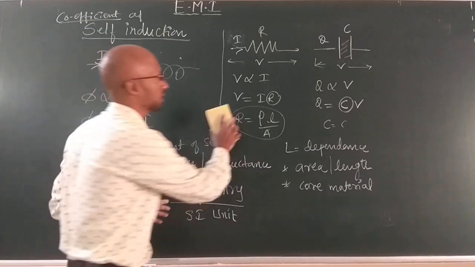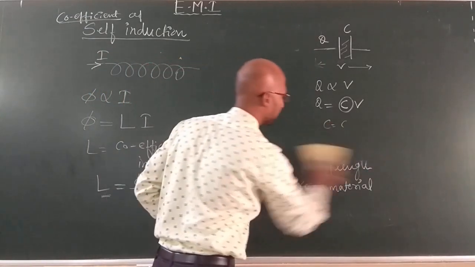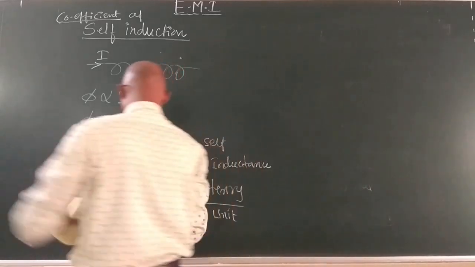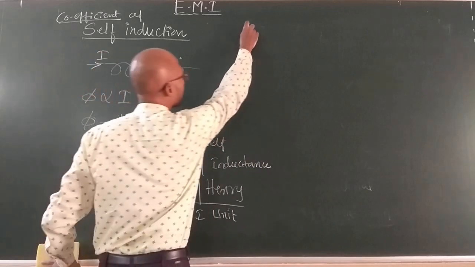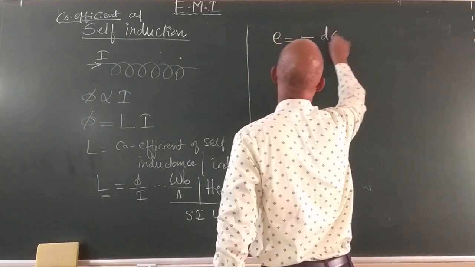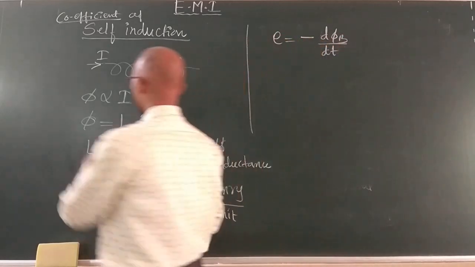Now let us move on. I hope you understand on what factors the self-inductance depends. According to Faraday's law, the induced EMF is given by minus d phi by dt. Now what is the flux here?